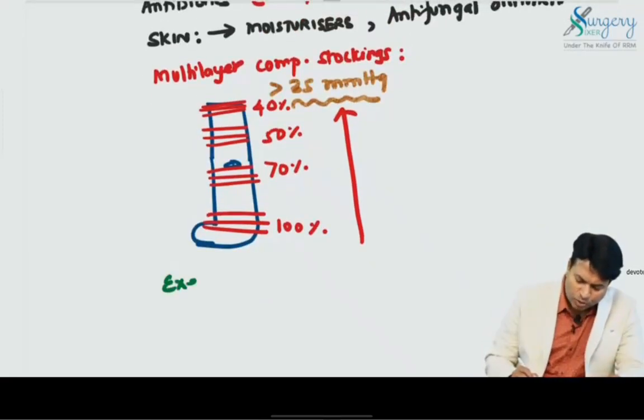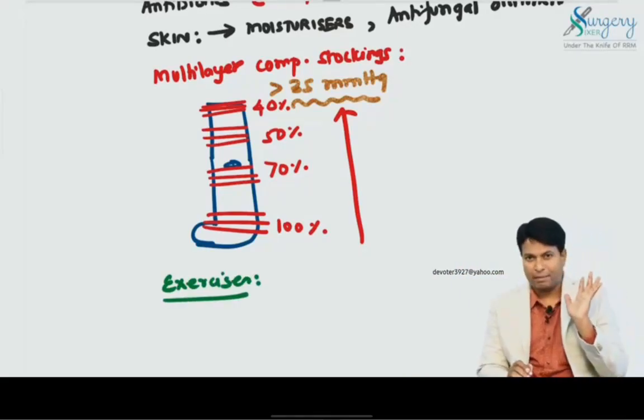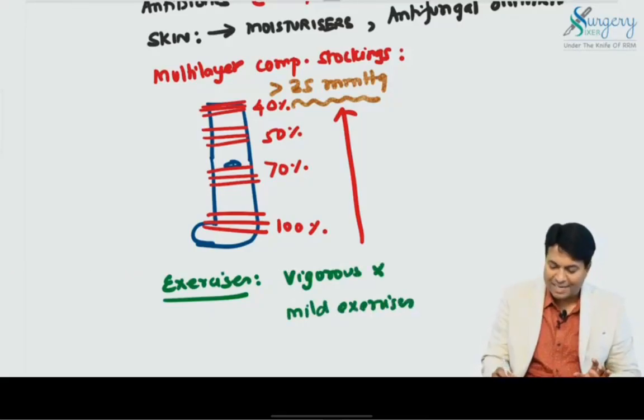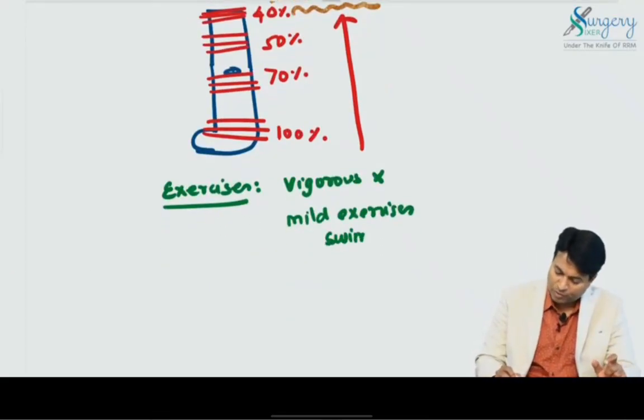And you should advise these patients to undergo exercises. Vigorous exercises should not be done. Please remember, vigorous exercises are contraindicated. They should do only mild exercises. What are the mild exercises you advise for a lymphedema patient? Like swimming, they can go for swimming.